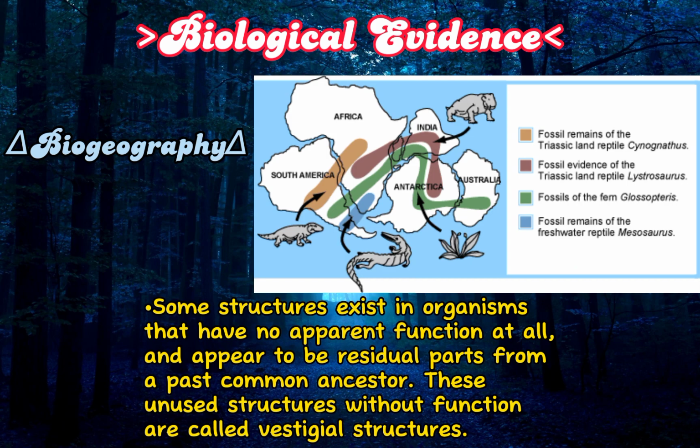Biological evidence. Biogeography. Some structures exist in organisms that have no apparent function at all and appear to be residual parts from a past common ancestor. These unused structures without function are called vestigial structures.